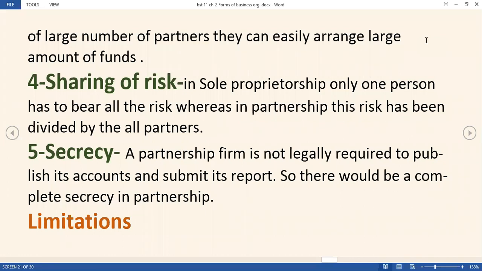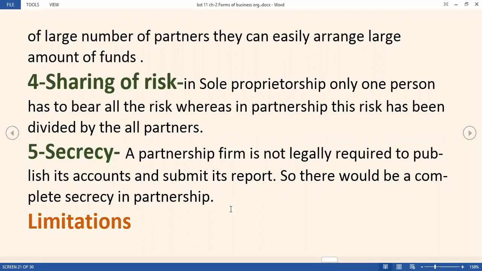Now moving to the next topic, that is secrecy. This is the last merit of the partnership, secrecy, students. As partnership is not legally required, like companies are supposed to submit their accounts, anytime, anywhere you can check their accounts, but partnership does not require such kind of submission of their accounts. So they don't submit. So it's a benefit for the partnership, because in this way the secrecy can be maintained, because the people will not be aware about the profits and losses of the firm.